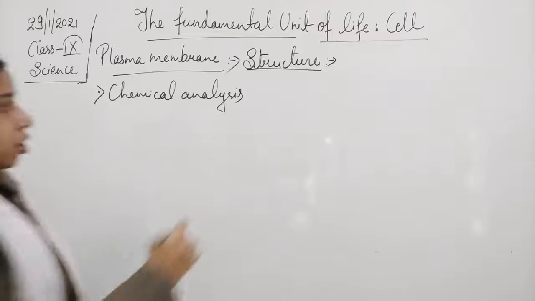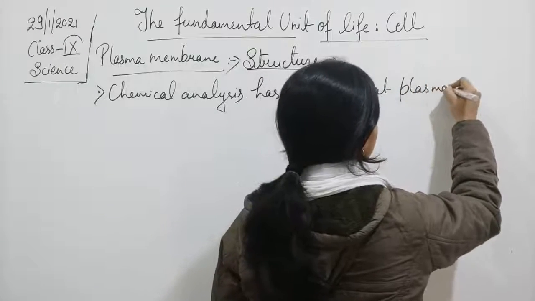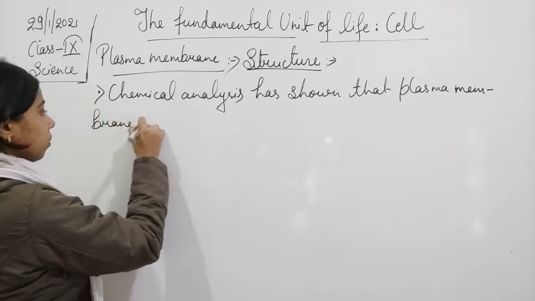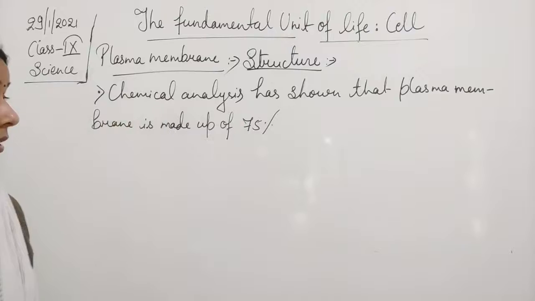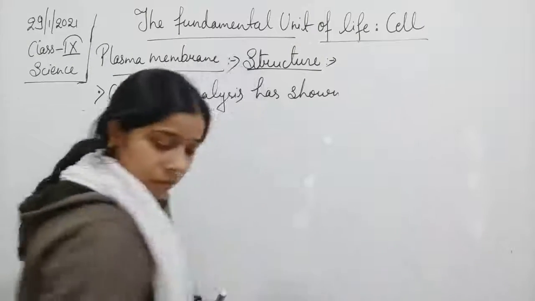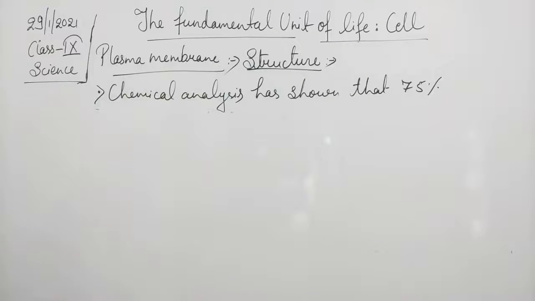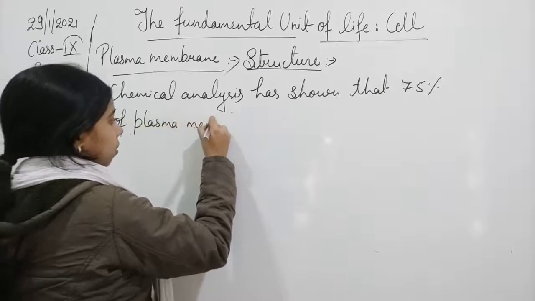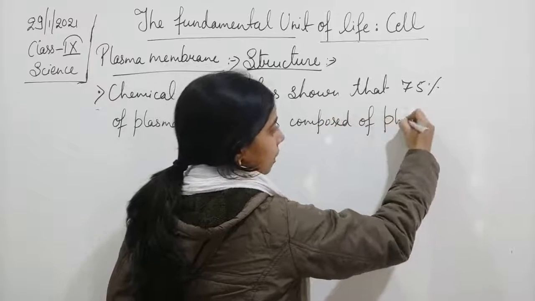Chemical analysis has shown that 75% of the plasma membrane is composed of phospholipids.